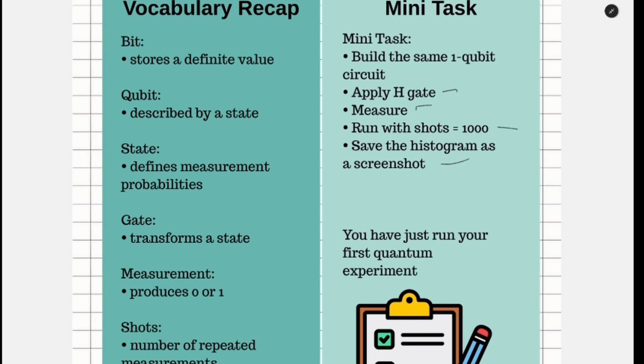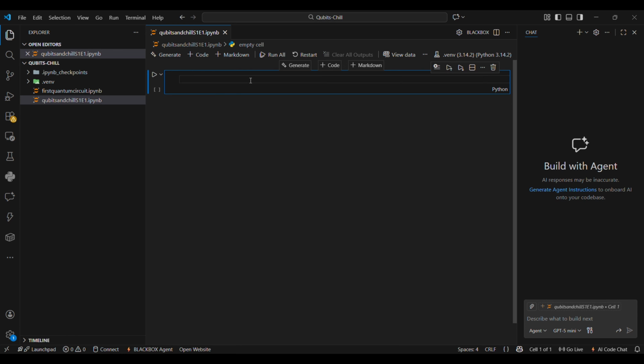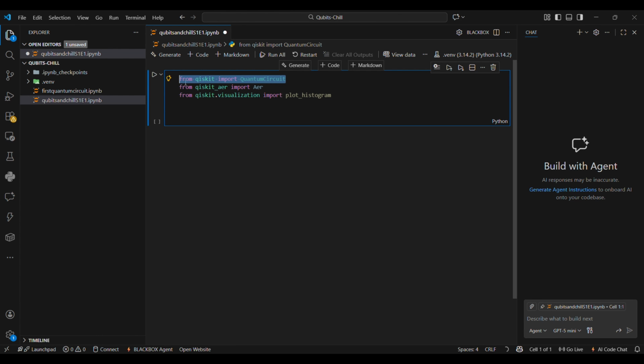Now, let's test our prediction. So far, everything we did was theory. We built intuition and made a prediction. Now we are going to test that prediction using code. We will build exactly the same circuit we discussed on paper. First, we import the basic tools we need from Qiskit. QuantumCircuit lets us build circuits, Aer gives us a simulator, and plot_histogram is used to visualize the result.